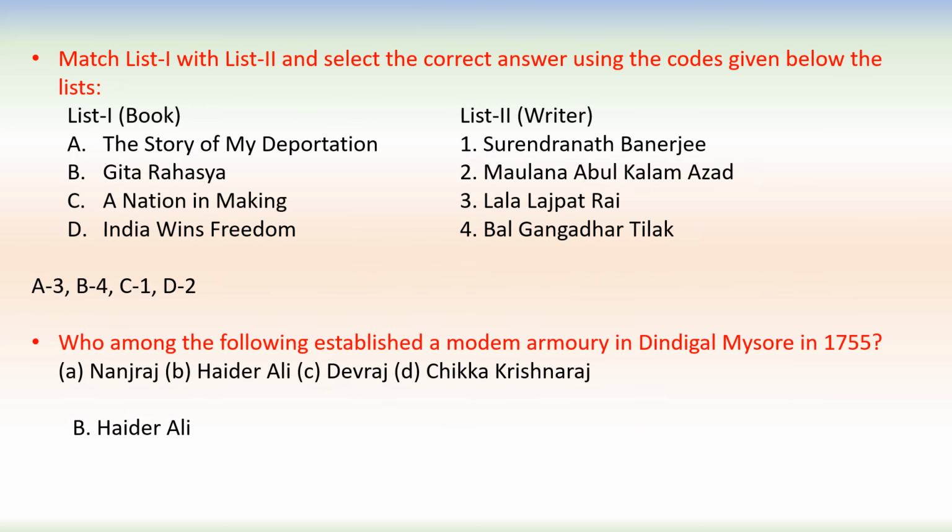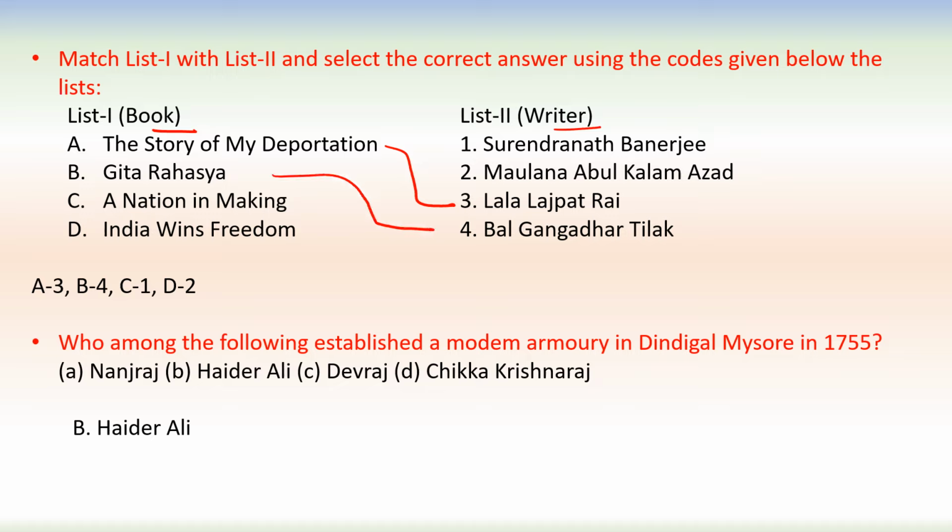Next one, we have to match list 1 with list 2. List 1 we have name of the book and list 2 writer. The Story of My Deportation, so this is written by Lala Lajpat Rai. Gita Rahasya, this is written by Bal Gangadhar Tilak.